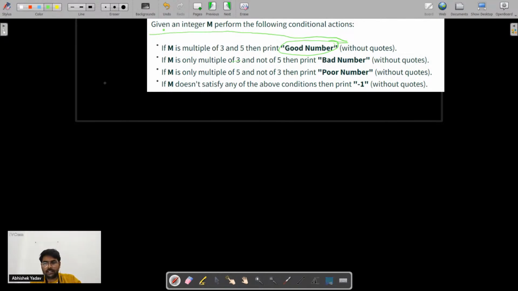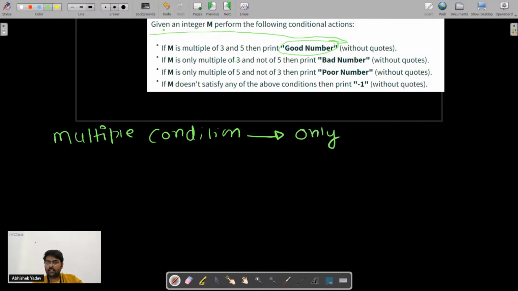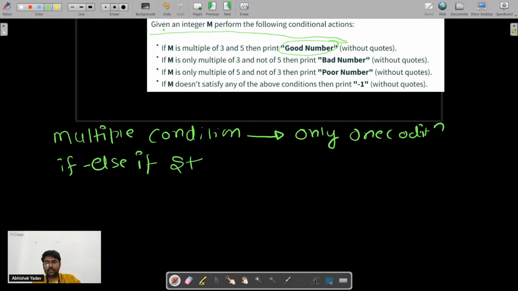Now I have multiple conditions here. Correct, Aryan is correct here. Since I have multiple conditions, and from these multiple conditions I have to choose only one condition, this time I will go with if else if. I will go with the if else if block.